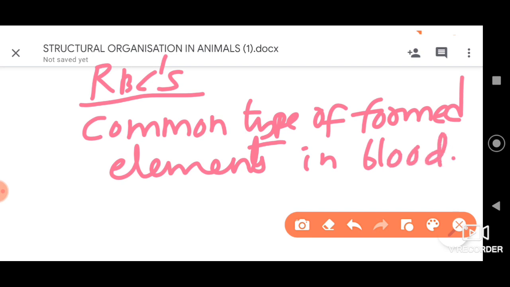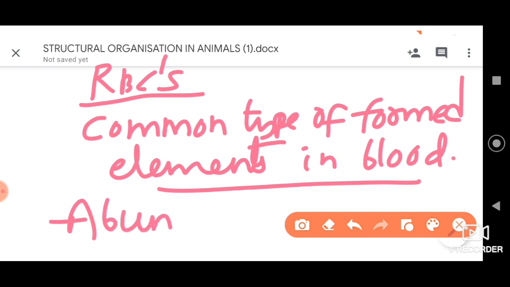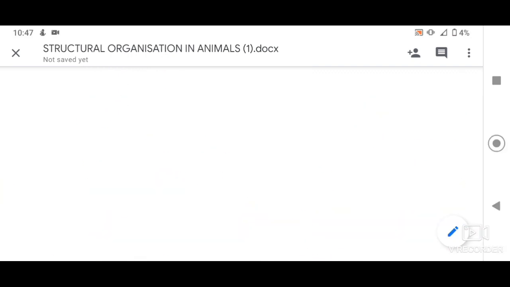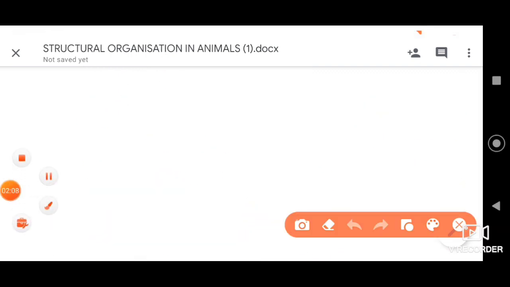So this is one point you need to remember, the most common type of formed elements. Then they are very much abundant in human blood. When I say abundant, these red blood corpuscles or erythrocytes can be present in very high numbers. So next let us discuss their shape as well.